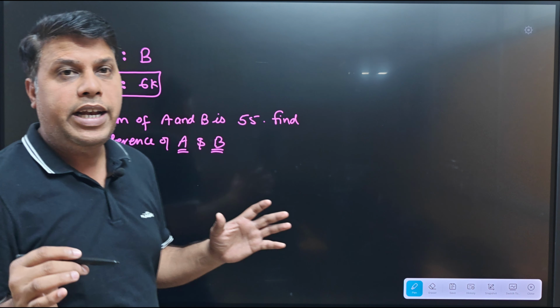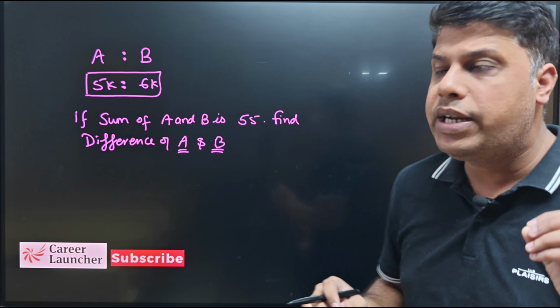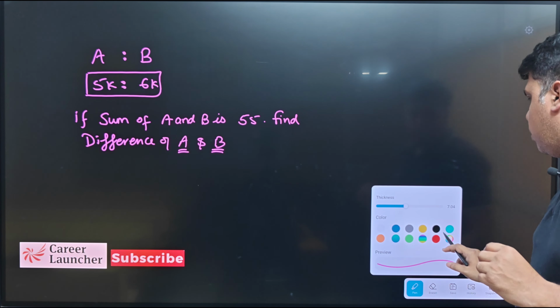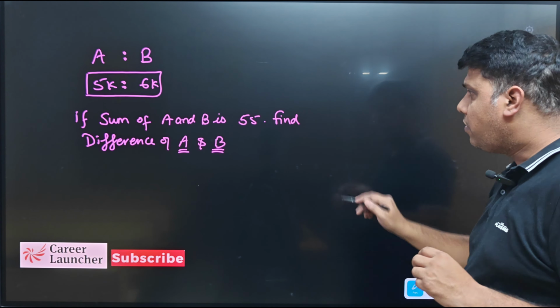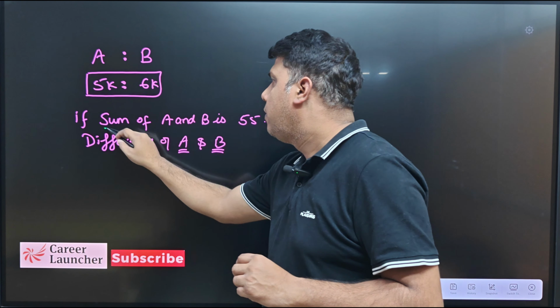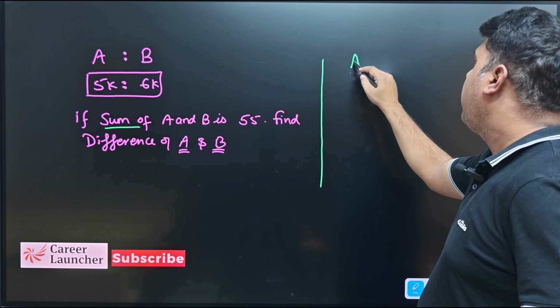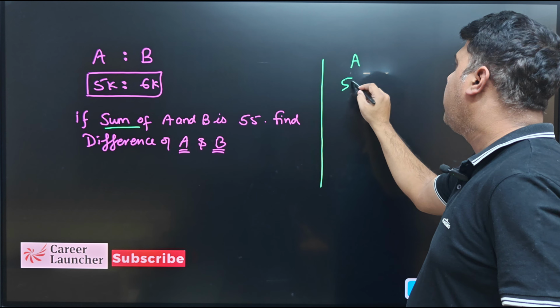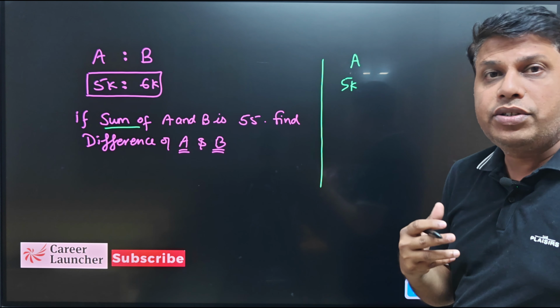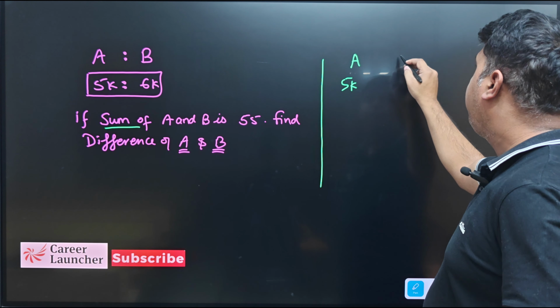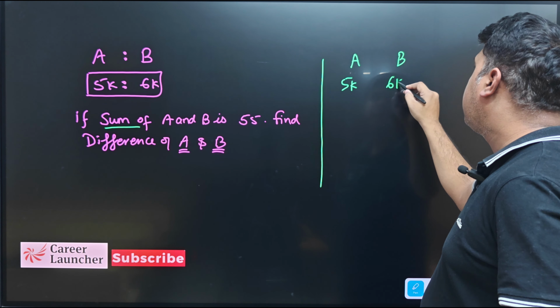तो अगर sum of A and B is 55 तो आपको difference find out करना, right? So it is pretty simple actually. This sum is total. Sum का मतलब होता है total, right? So we have A, that is 5k, as I have assumed that there should be a common multiplier, and B, it is given to us 6k.